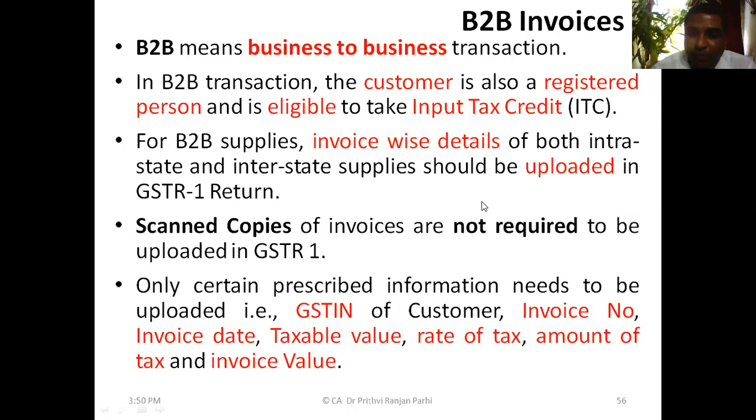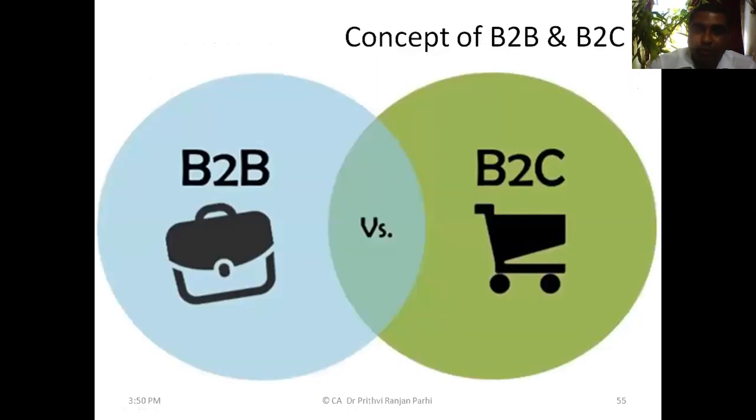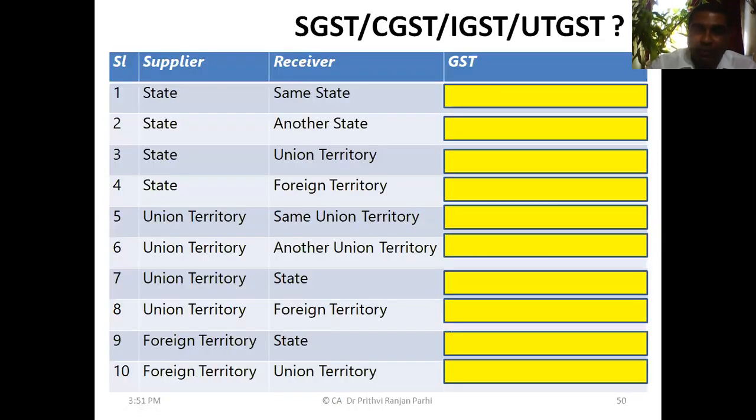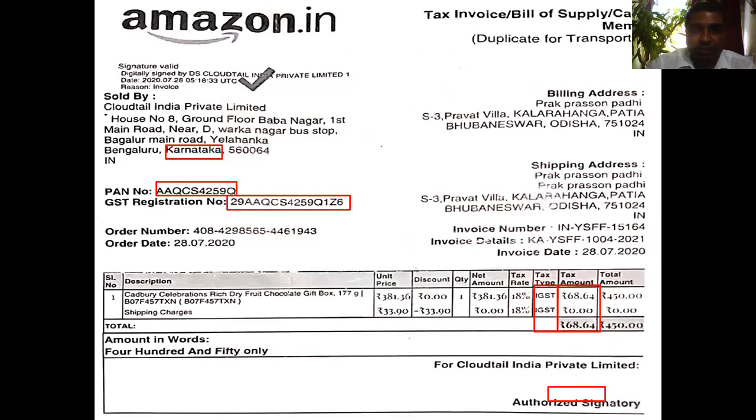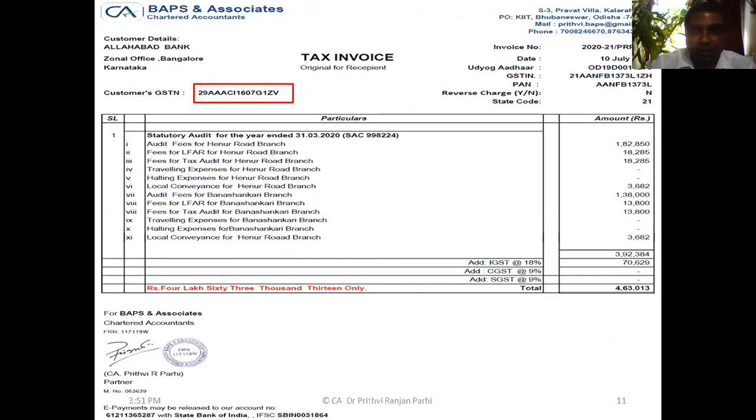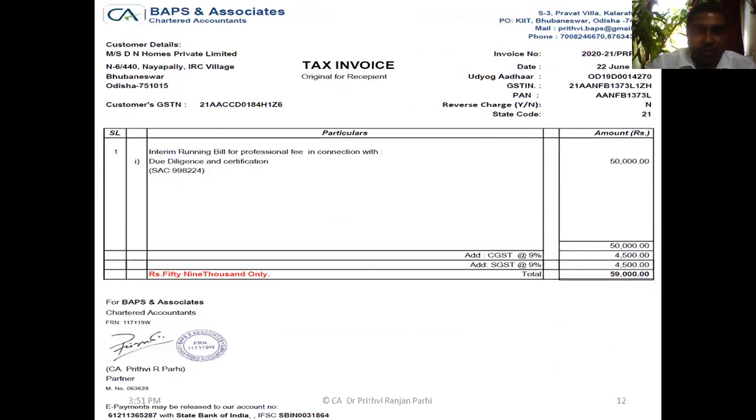Okay, let me go back and show you some B2B invoices. Earlier I think I had shown you. Yeah, here are some. This is B2C. This is one invoice I had shown you, and one more.